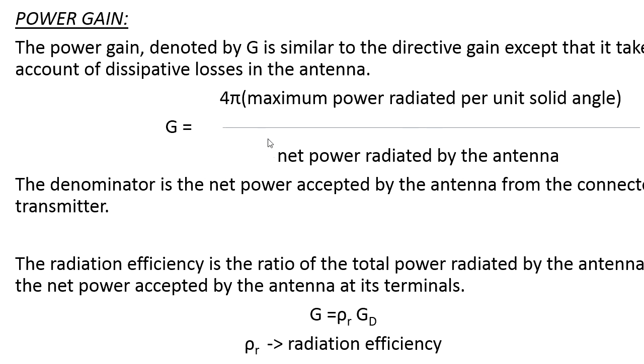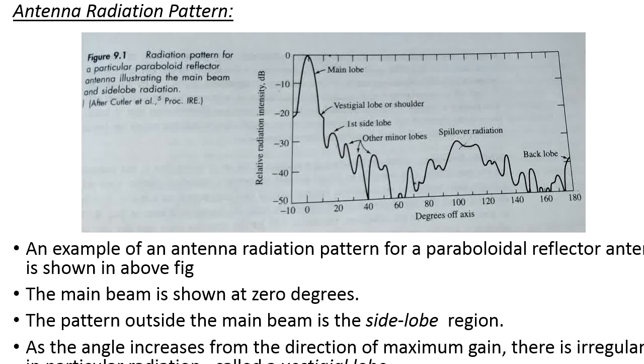So if I replace total power with net power in the denominator, that equation is represented as the power gain, and it is represented as G here. And the radiation efficiency is the ratio of total power radiated by the antenna to the net power accepted by the antenna. So here the power gain is equal to rho r into GD, where rho r is the radiation efficiency. Now next is the antenna radiation pattern.